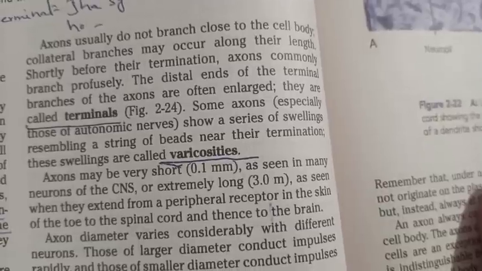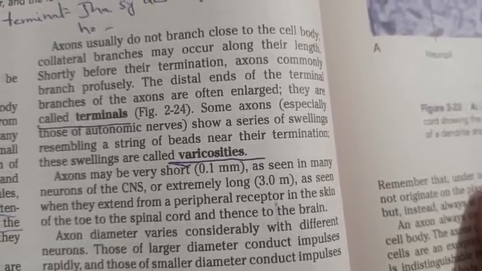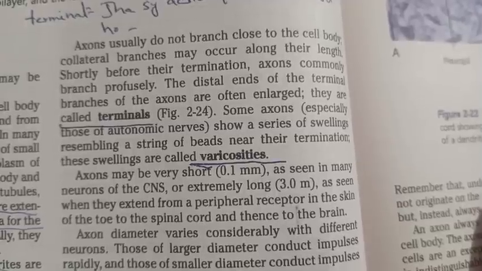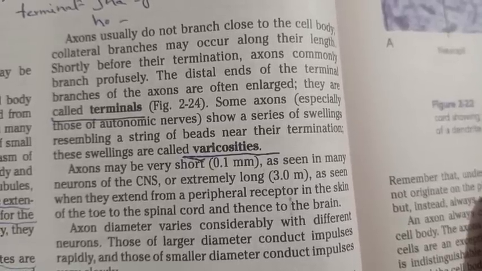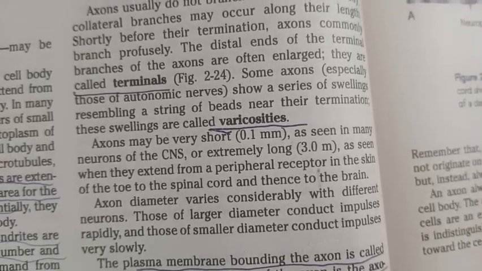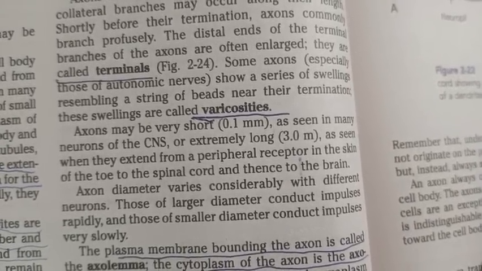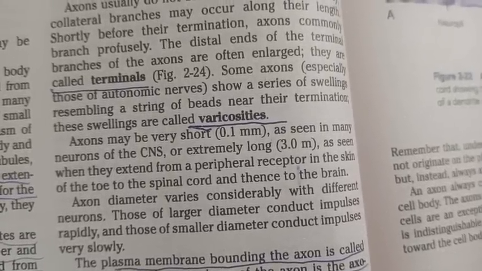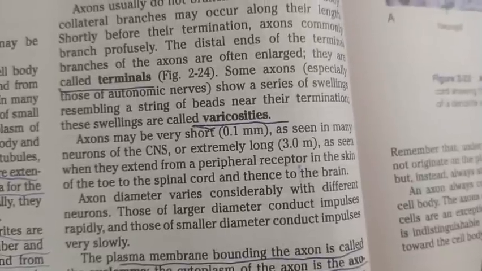especially those of autonomic nerves, show a series of swellings resembling a string of beads near their termination. These swellings are called varicosities. It may be very short and is seen in many neurons, and extremely long as seen when they extend from a peripheral receptor in the skin of the toe to the brain, and the diameter varies considerably with the different neurons, and those of the larger diameter conduct impulses rapidly, and those that are smaller conduct it slowly.